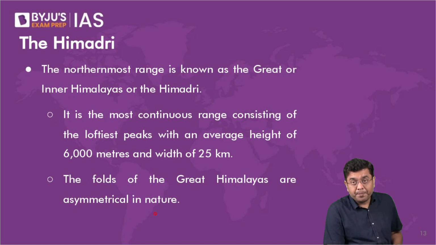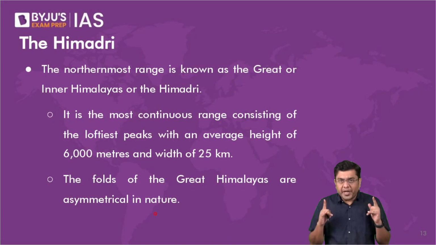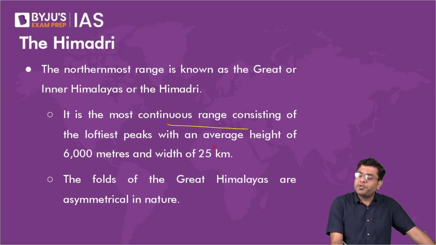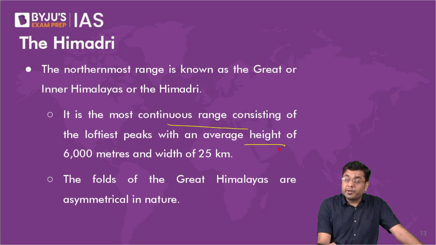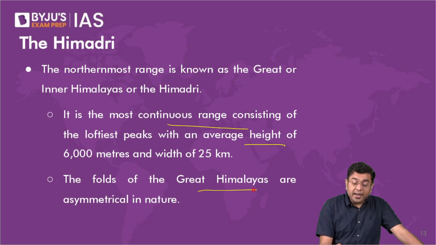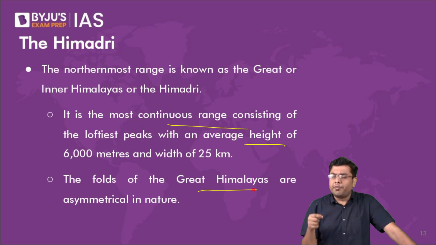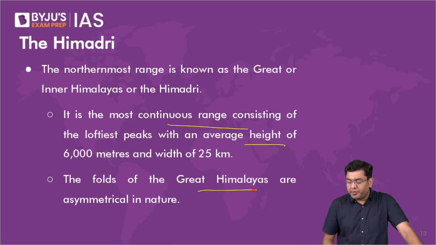Now, these are very, very narrow, because there is a significant compression. Okay, so it is the most continuous range consisting of the loftiest peaks with an average height of 6,000 meters and a width of 25 kilometers. Folds of the Great Himalayas are asymmetrical in nature, right? It is in the Great Himalayas where you will also find the example of recumbent fold. Here you will also find the example of the nappe fold. All of that you will find here.